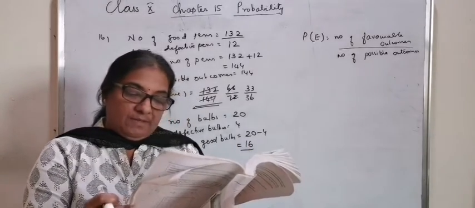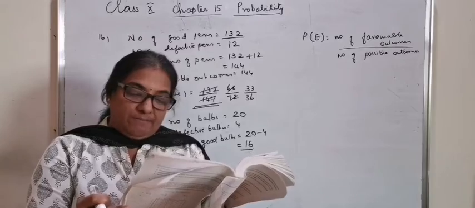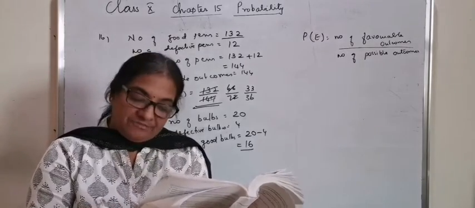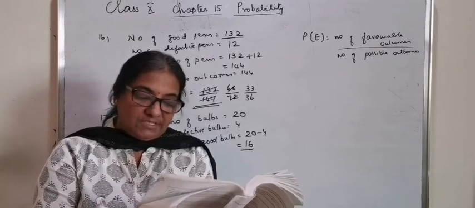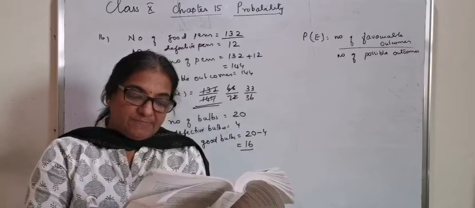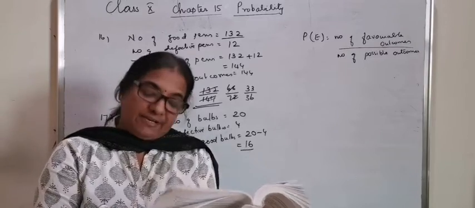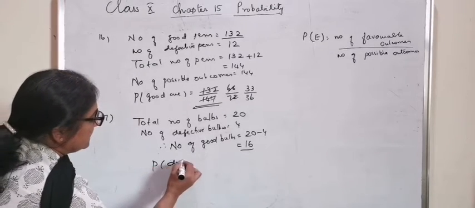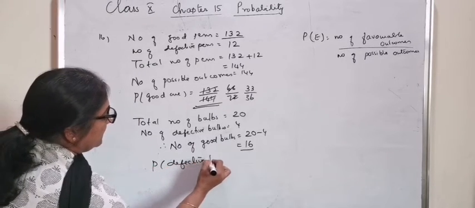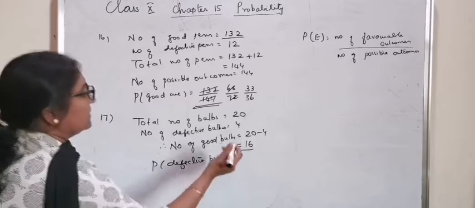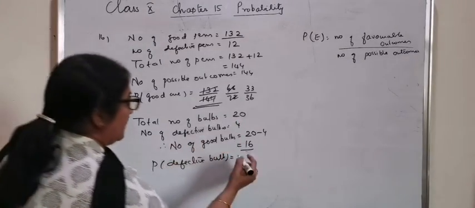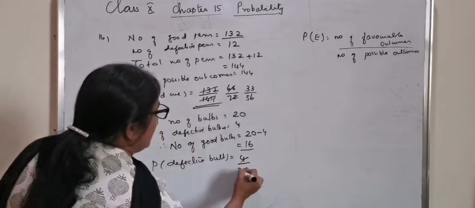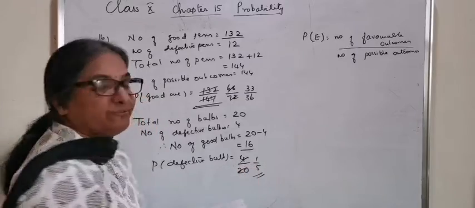And now, one bulb is drawn at random from the lot. What is the probability that this bulb is defective? The probability that it is a defective bulb is equal to, there are 4. It is 4 by 20 or 1 by 5.